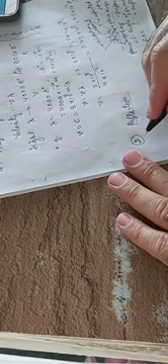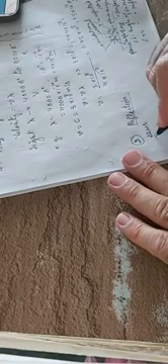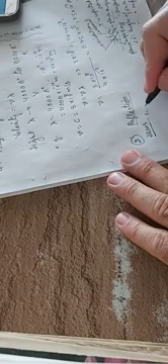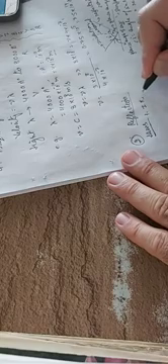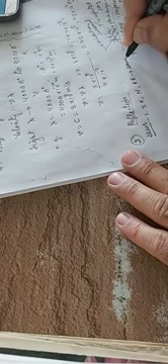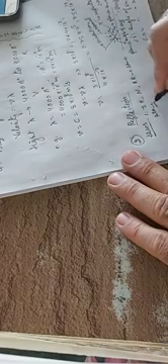So are we ready for the laws of reflection? Okay. First law is that the incident ray, normal, and reflected ray all lie in the same plane at the point of incidence. What is the meaning of this statement, that all are lying in the same plane? Do you have any idea why? Let me tell you the meaning of them lying in the same plane.